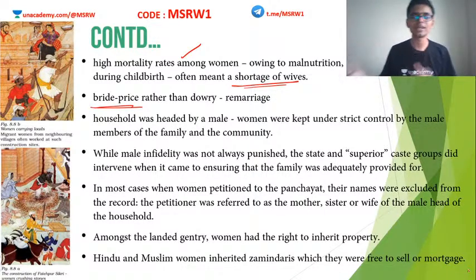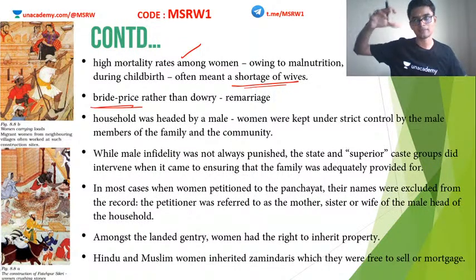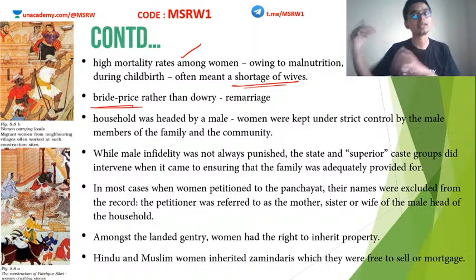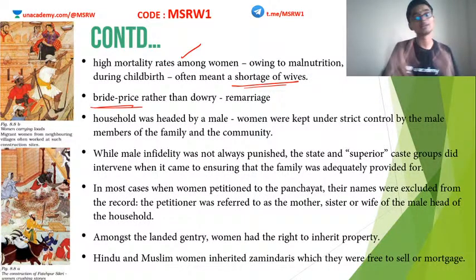It is illegal and all, but sections of society used to practice this dowry, which means the family of the girl has to pay the family of the boy. But when a time occurred when the number of girls was less in the society, it was the other way around. The family of the boy used to pay the family of the girl. This is known as bride price. So bride price came up as a result of the conditions prevalent in medieval India.